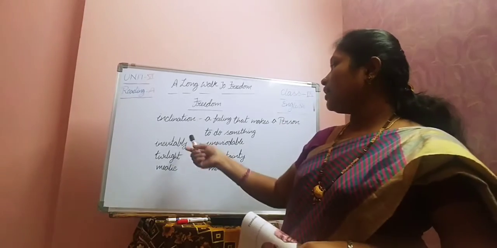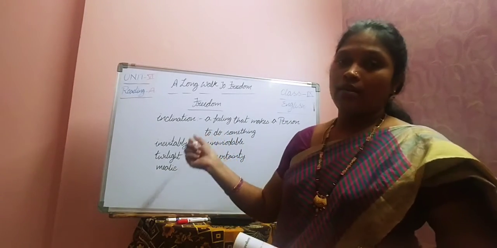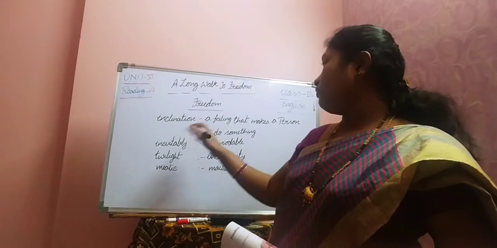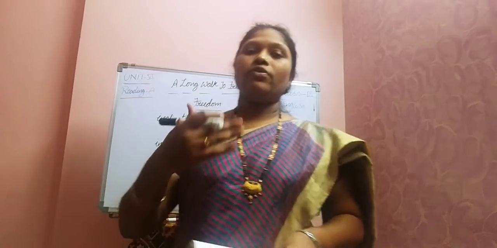Next, in a civil and human society, each man is able to fulfill those obligations according to his own inclinations and abilities. Inclination means a feeling that makes a person do something. If you want to do something, you should have a strong feeling.